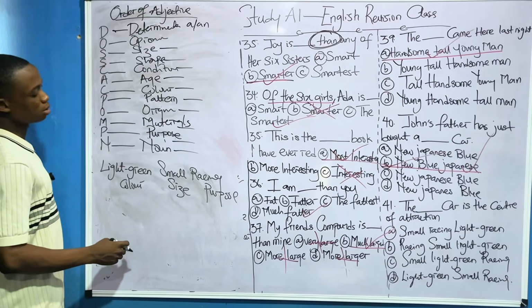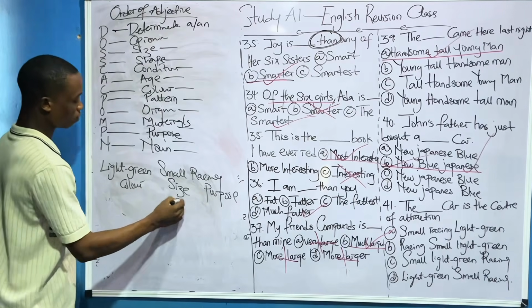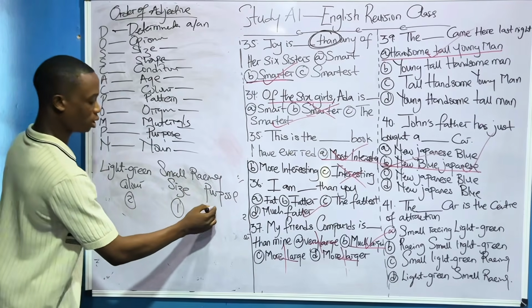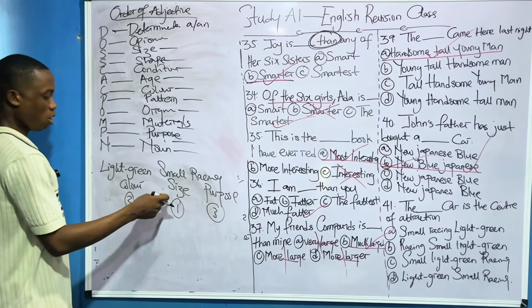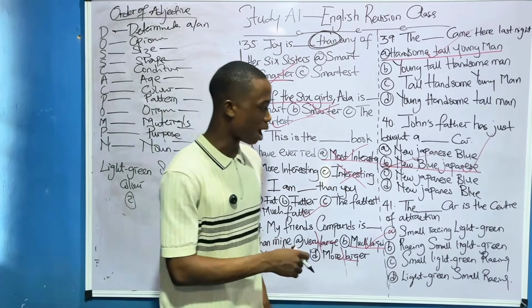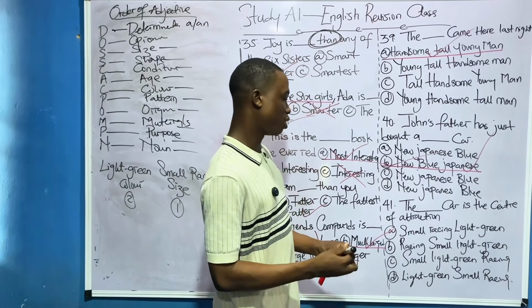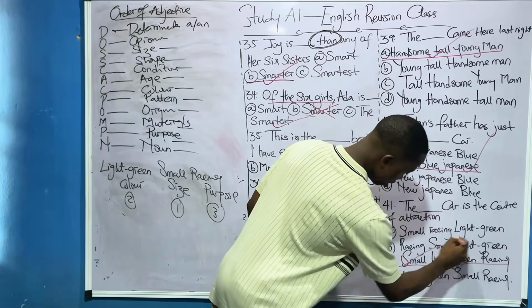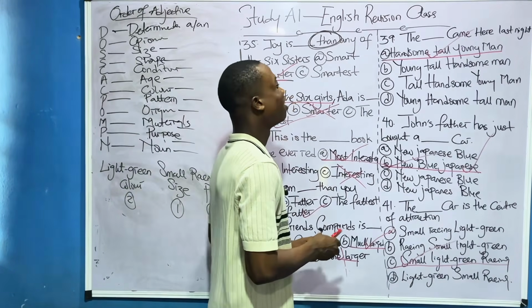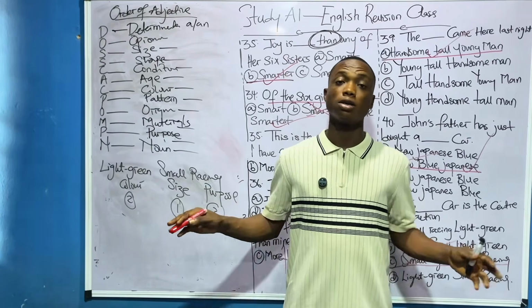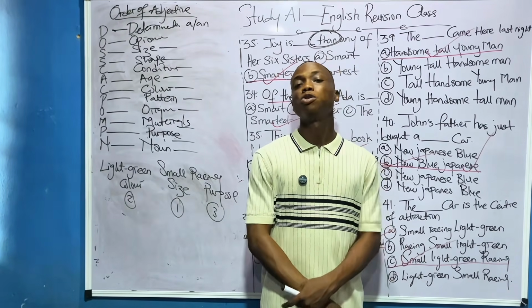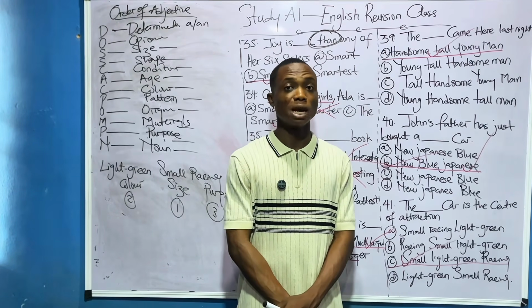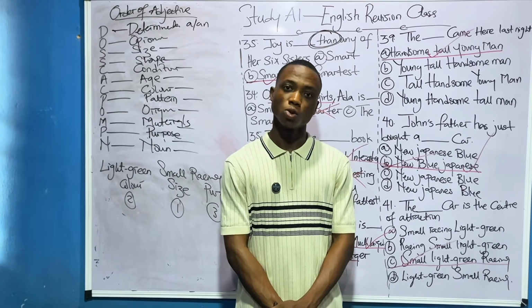So which one comes first? It is size, one. Followed by color, two. Followed by purpose, three. So the correct format will be a small light green racing car. So which one is the correct option there? It is option C. Shade them. A small light green racing car. So now that's all. And with everything I've said so far, I can assure you that you score nothing less than 60 in your JAMB exam. With everything we've done so far. You understand? So let's go.